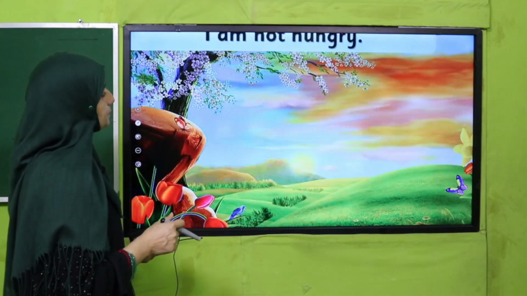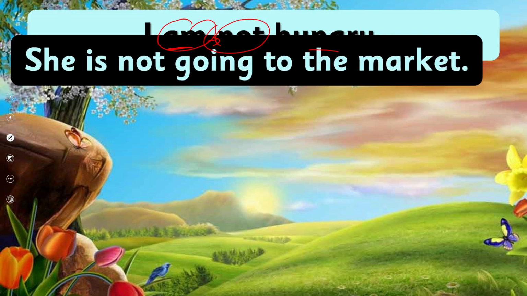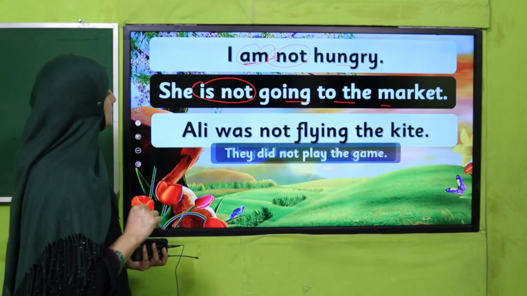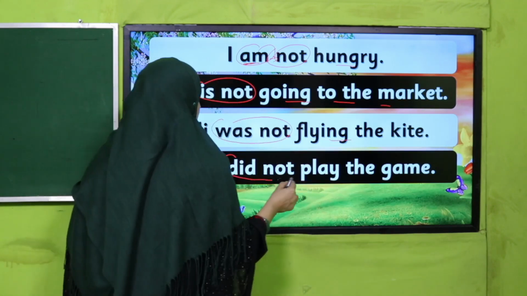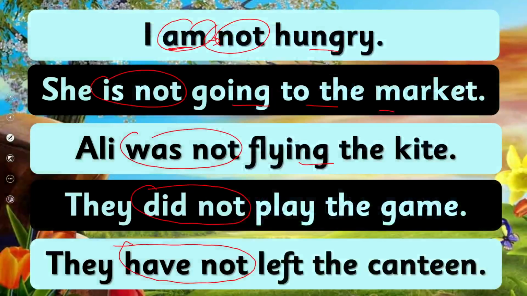Examples are there. See there, I am not hungry. Have you got that? Main verb and not together, side by side. And she is not going to the market. Got it, my dear students? It means right after the helping verb we have kept not. The next one: Ali was not flying the kite. They did not play the game. They have not left the canteen. Have you got it, my dear students?